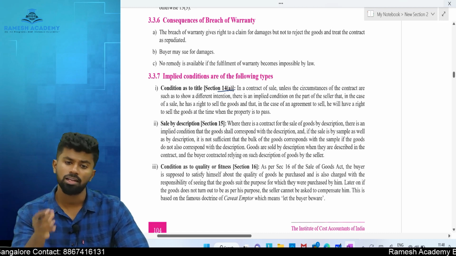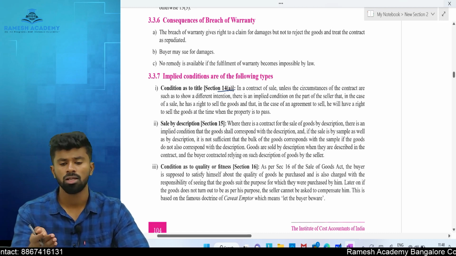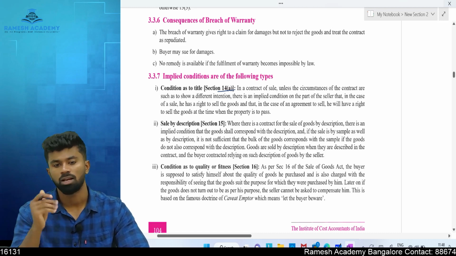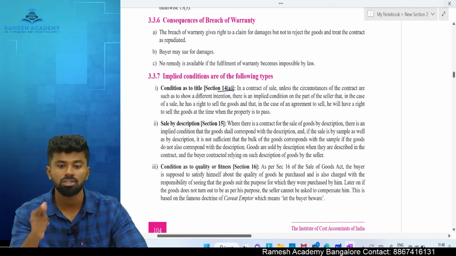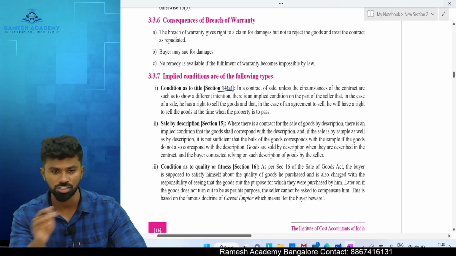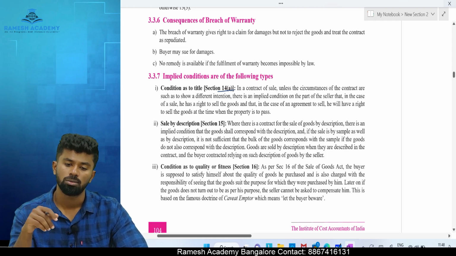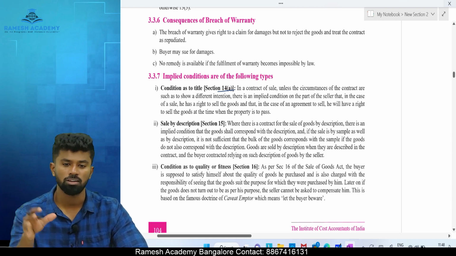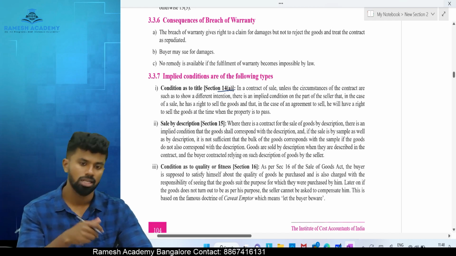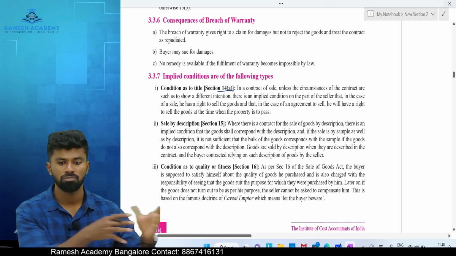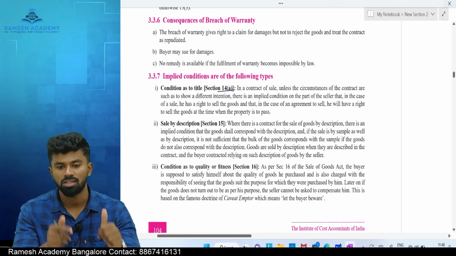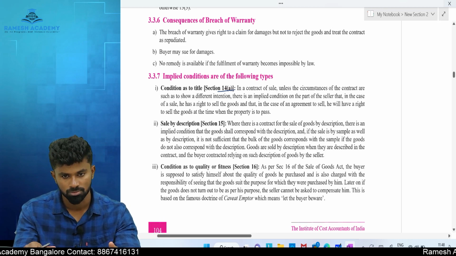But what if I enter into a contract with you to sell 100 liters of Nandini milk without having a right to sell it? I don't have any franchise. I don't have any permission taken from them. I'll just take the milk from the cows, pack it as Nandini milk and sell it to you.